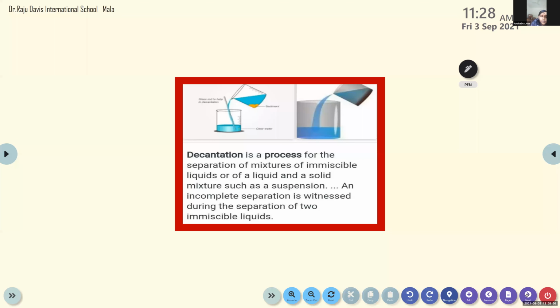Decantation. Decantation is a process for the separation of a mixture of immiscible liquids or of a liquid and a solid mixture. This is repeated in the printed note. I don't tell you to write again, you can just understand. Yes, decantation is a process for the separation of a mixture of immiscible liquids.